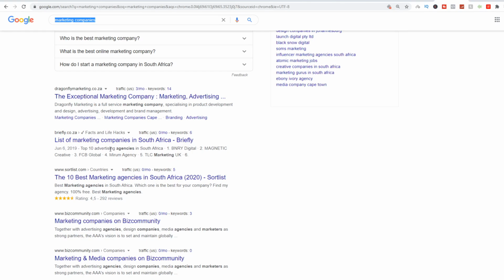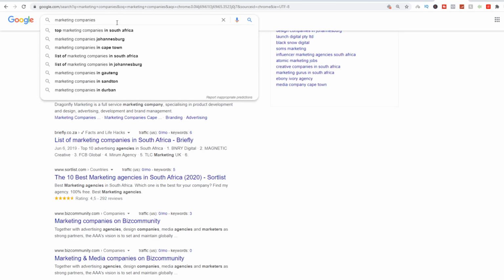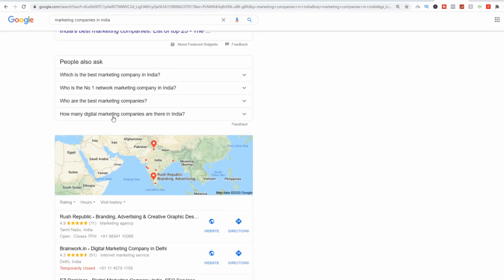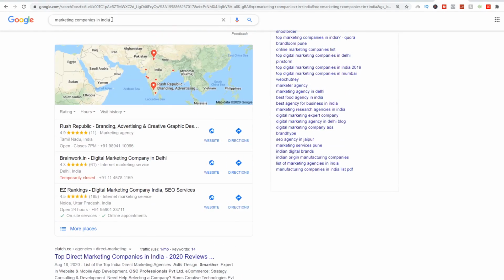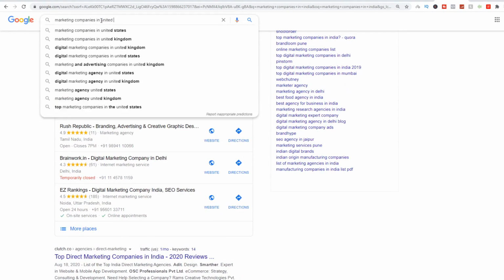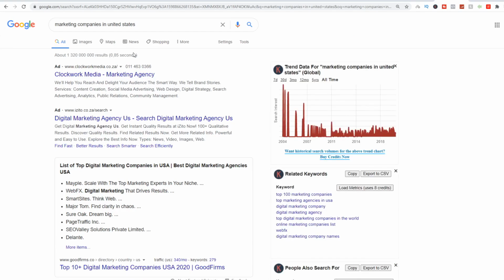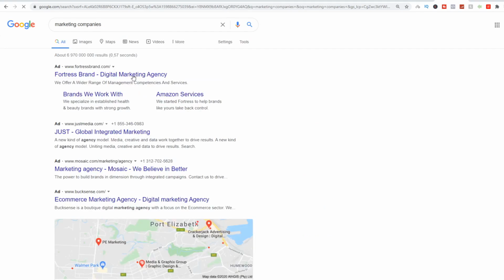If you're in India, you might get local businesses there. If you're in the United States, you can also target different cities. So you can go marketing companies in India, for example. You can click on enter and you'll see marketing companies in India or in United States, and they are basically unlimited companies to use to make money online over and over with us. So let's just go back to marketing companies, and you can use any one of these.